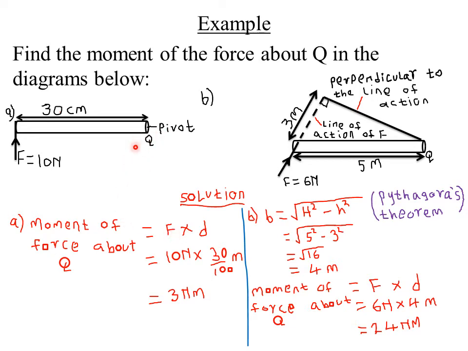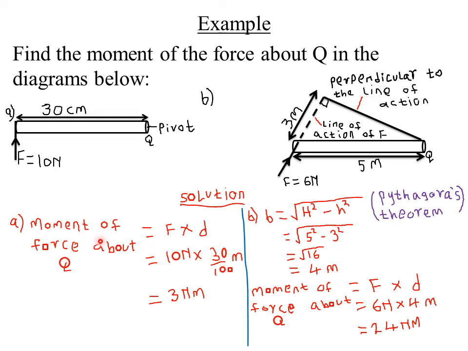So if this is our pivot, or the Q, then the force applied here is 10 Newton. Then the perpendicular distance from our turning point to the line of action of the force, in this case, is 30 centimeters. The product of this force and the perpendicular distance from the pivot to the line of action of the force will give us the moment of our force about Q.